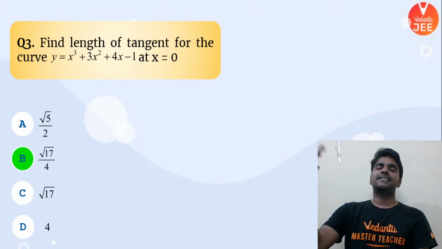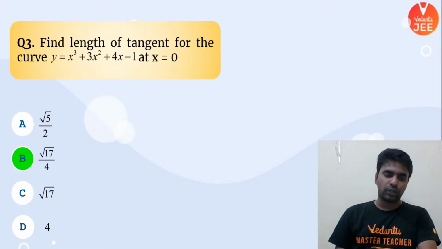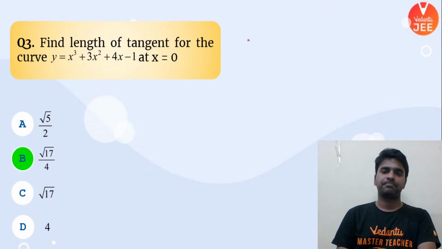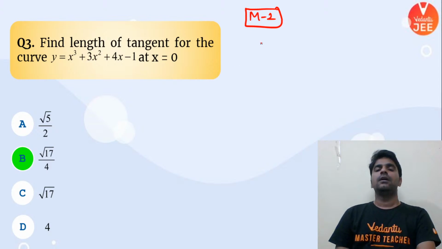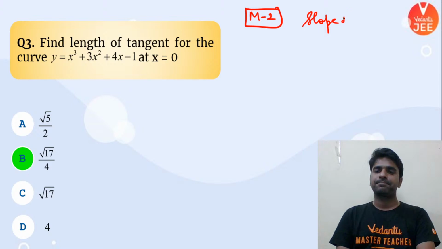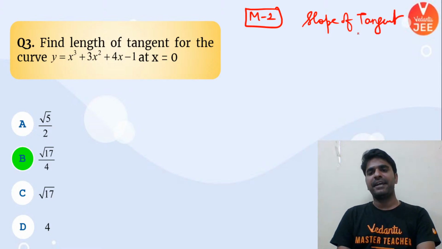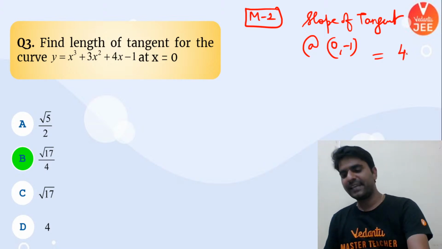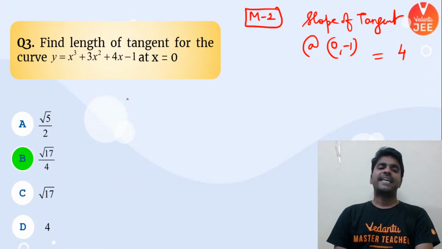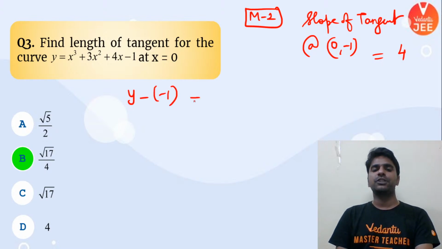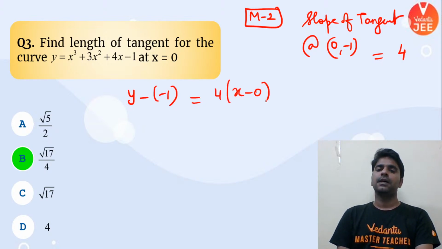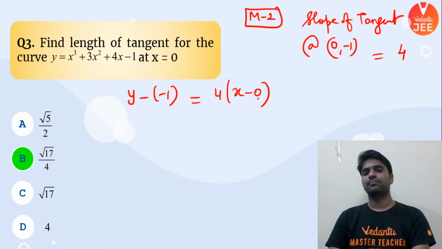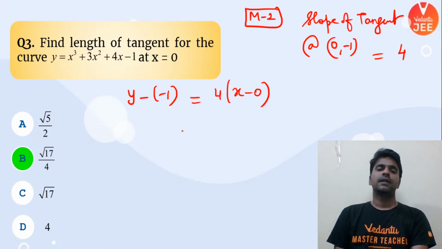Yes. Now, let's say, sir, I forgot this formula. In that case, how are you going to solve the problem? Let me give you method 2. The process is same till that particular thing, slope of tangent at 0 comma -1. It was coming out to be how much? It was coming out to be 4. Yes? Okay. Can you write down the tangent at that particular point by using slope intercept form, everybody? This is going to be my tangent. Yes or no? Now, find out point on the x-axis.